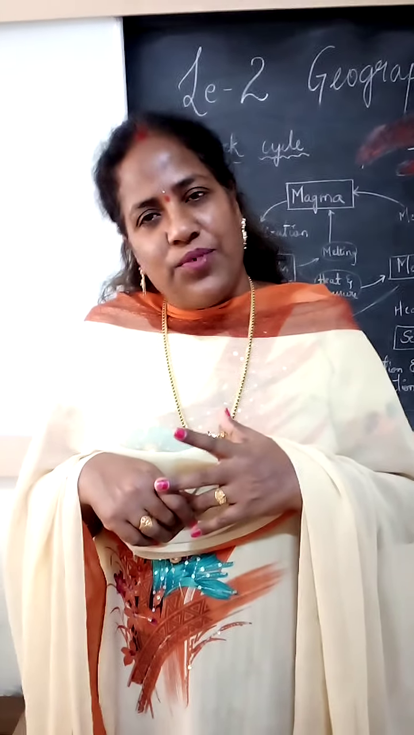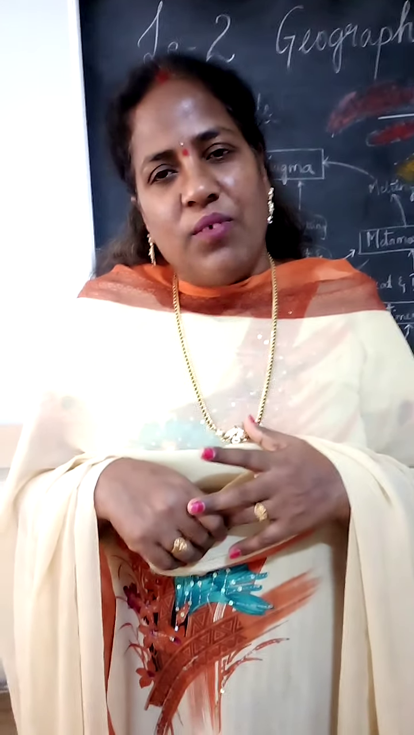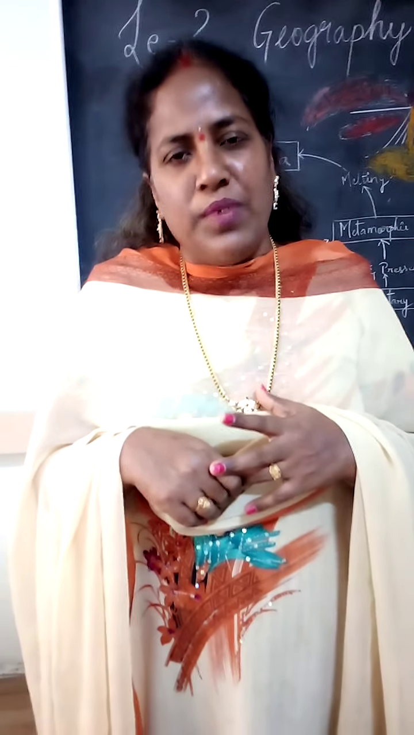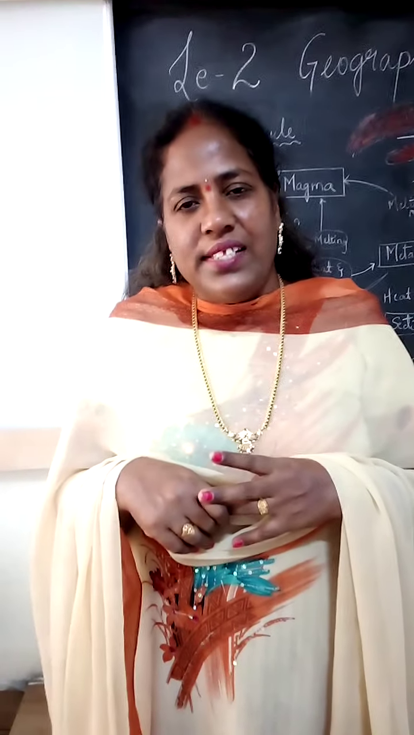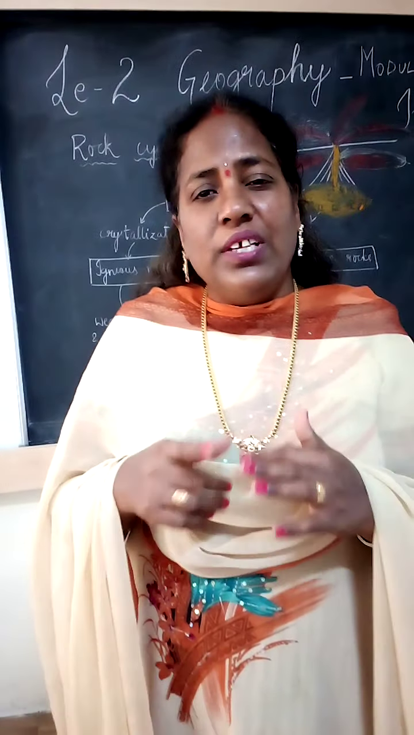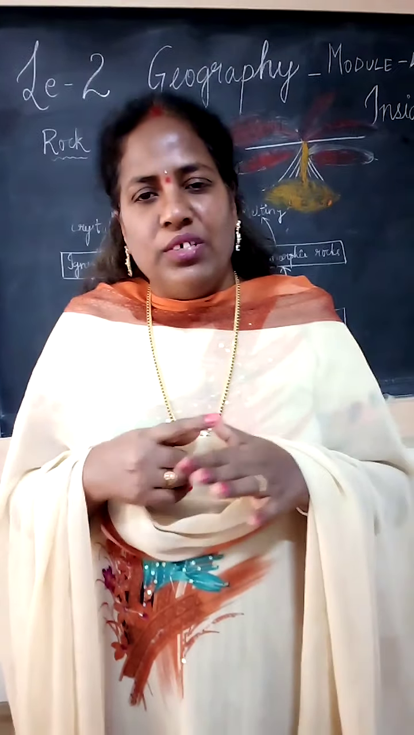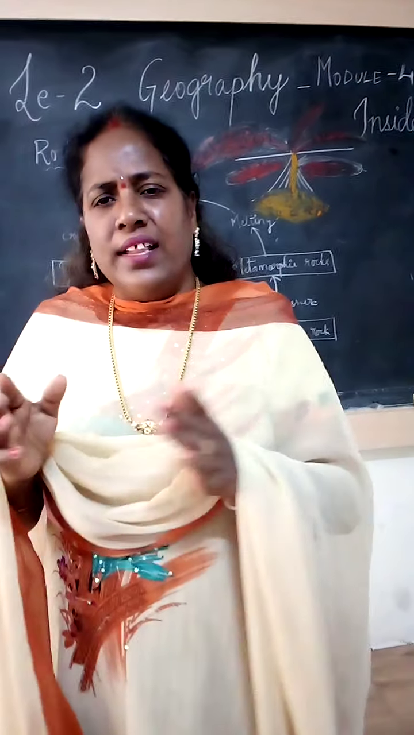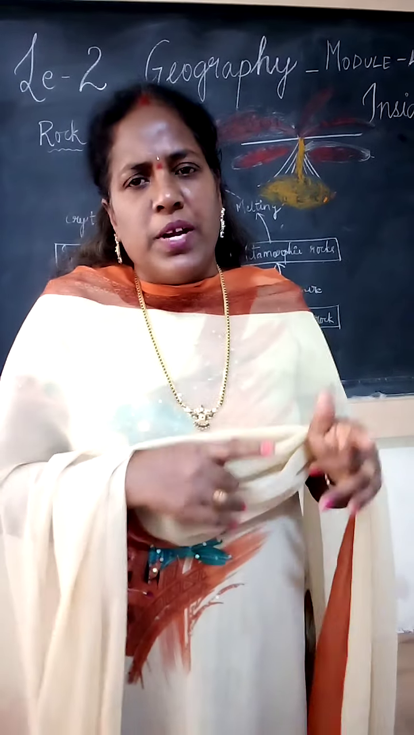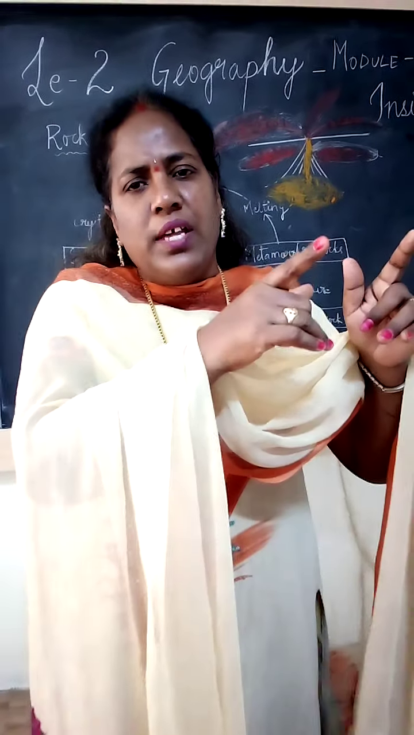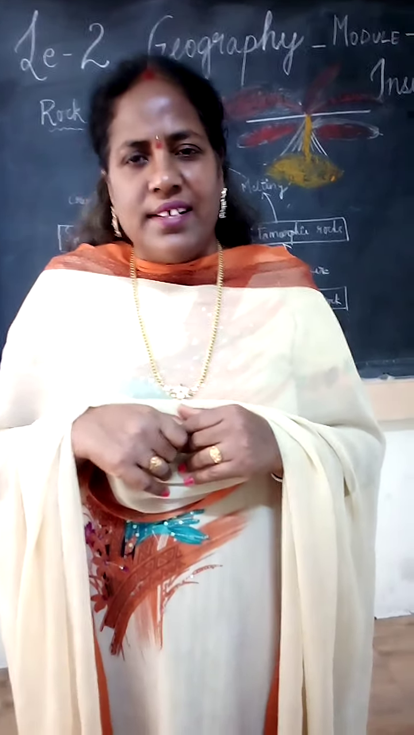Today in module 4 we will discuss the rock cycle. What is the rock cycle? We discussed three types of rocks; now we discuss how these three rocks are formed. These rocks are interrelated to each other. How are they interrelated? From igneous to sedimentary, from sedimentary and igneous to metamorphic, and again from metamorphic to igneous. How are they coming in a cyclic form? Today we see in the rock cycle.